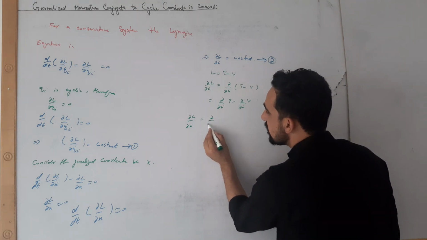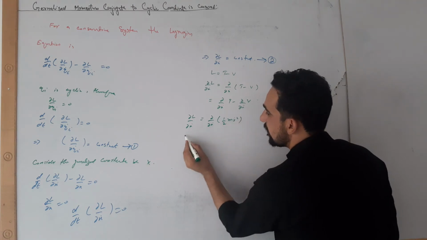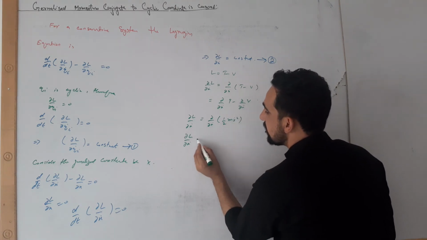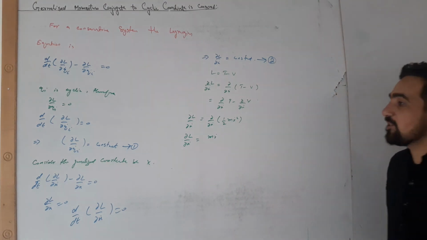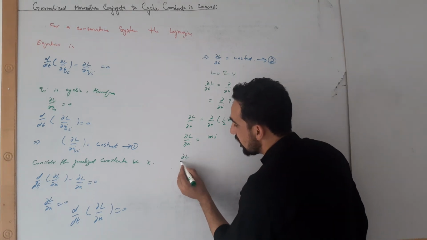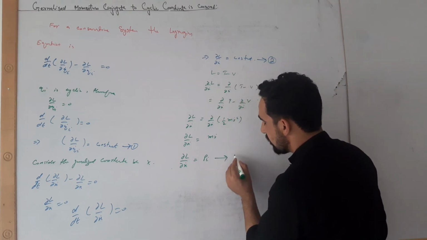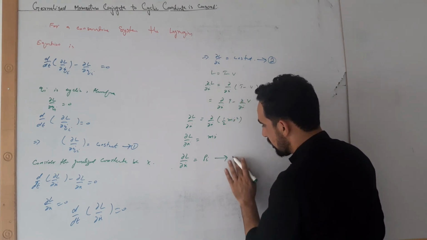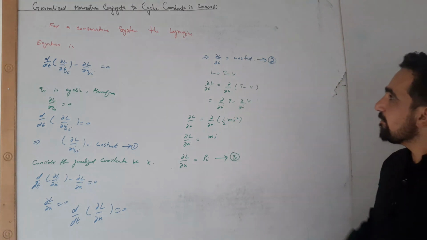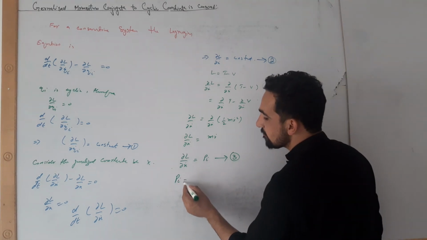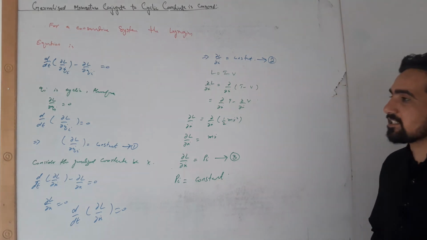and partial L by partial x dot is equal to partial by partial x dot of the kinetic energy, 1 by 2 m x dot squared. So partial L by partial x dot is m x dot, which actually is the linear momentum p_i. So partial L by partial x dot is equal to p_i. This is equation number 3. From 2 and 3, the linear momentum of this system is constant.